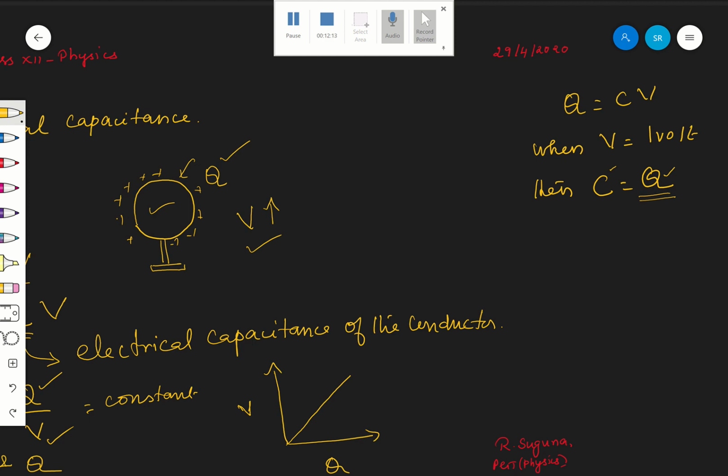Are you following? Next, the value of capacitance is always positive. It won't take a negative value. Capacitance is a positive quantity only. Now, what is the unit of capacitance?